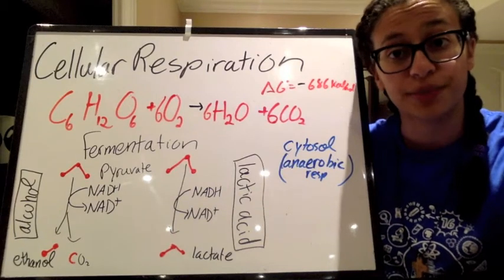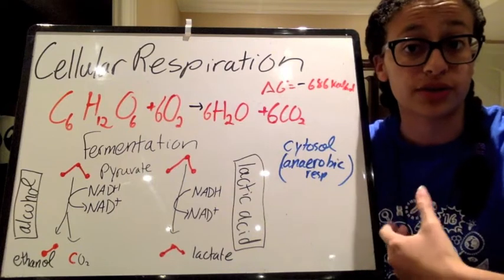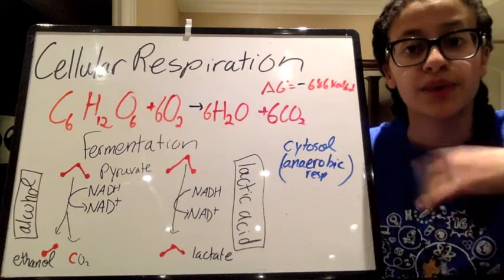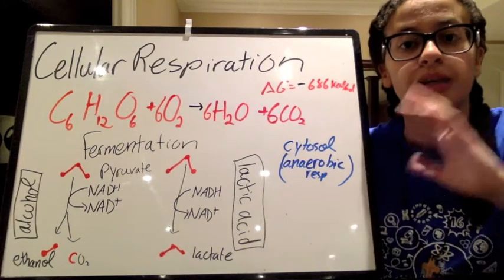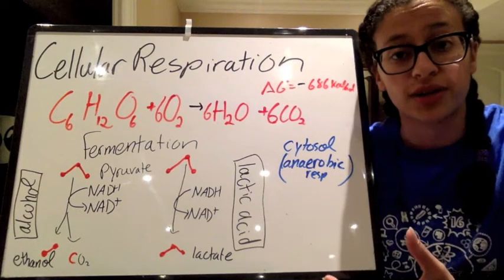So we talked about what would happen if you have aerobic respiration. So if there is oxygen as our final electron acceptor, and we have mitochondria in this particular organism, then we can do aerobic respiration, the Krebs cycle, electron transporting, chemiosmosis, and all those other things. But what if we don't have oxygen?